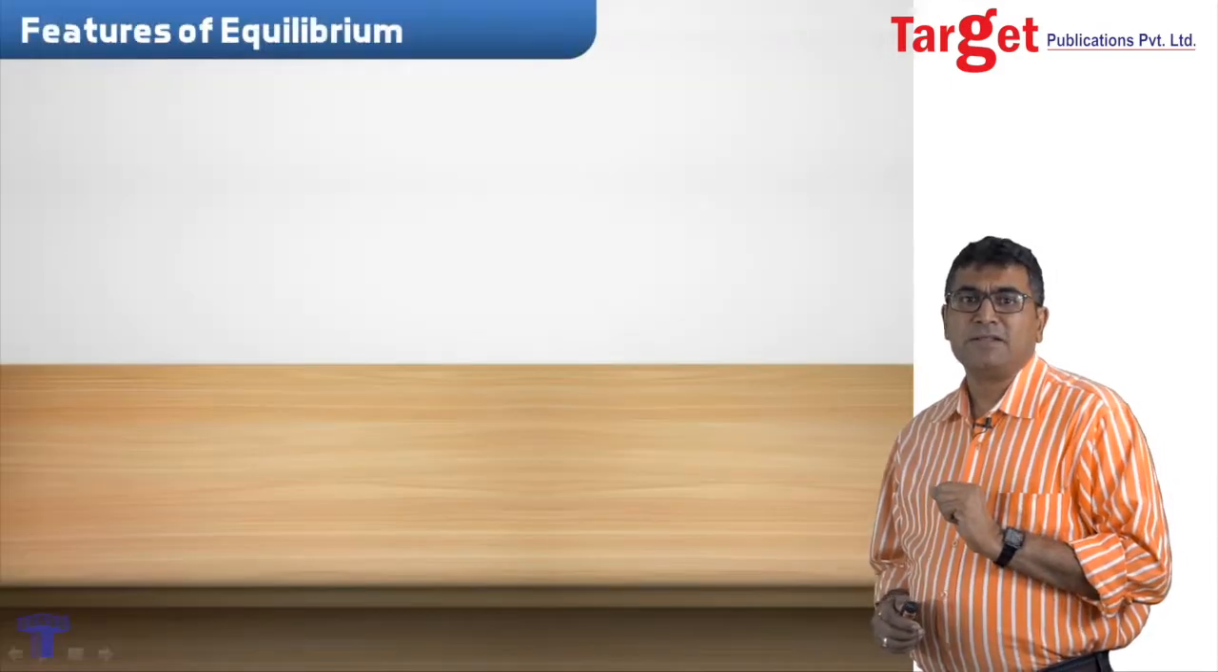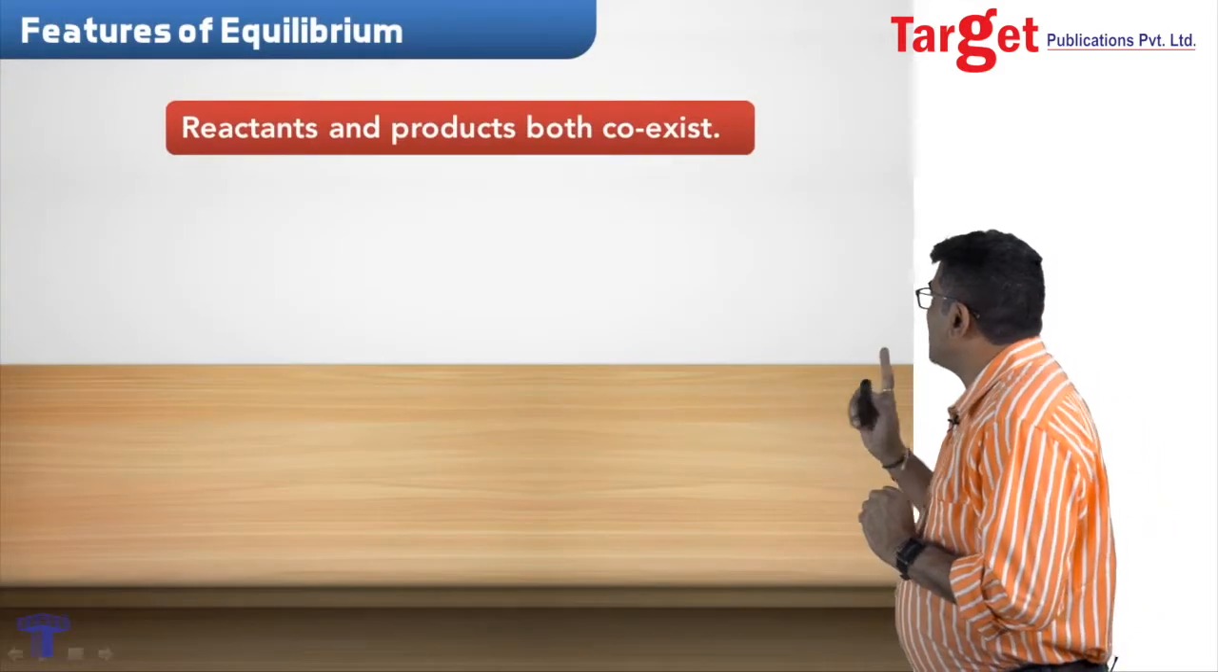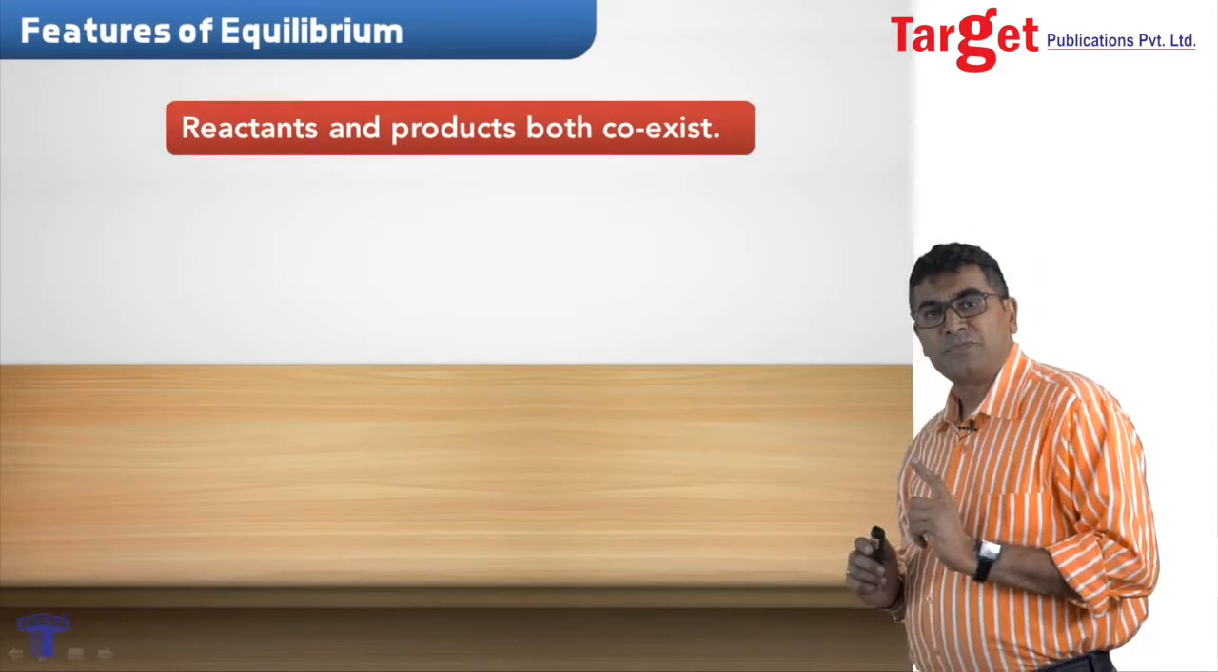Now what does the term equilibrium mean? First of all, just remove one thing from your mind. At equilibrium, only the rates of forward and backward reaction become equal. Understand one thing, that the concentrations of reactants and products do not become equal. The term equilibrium does not mean equal. It only means that the reactants and products both coexist.